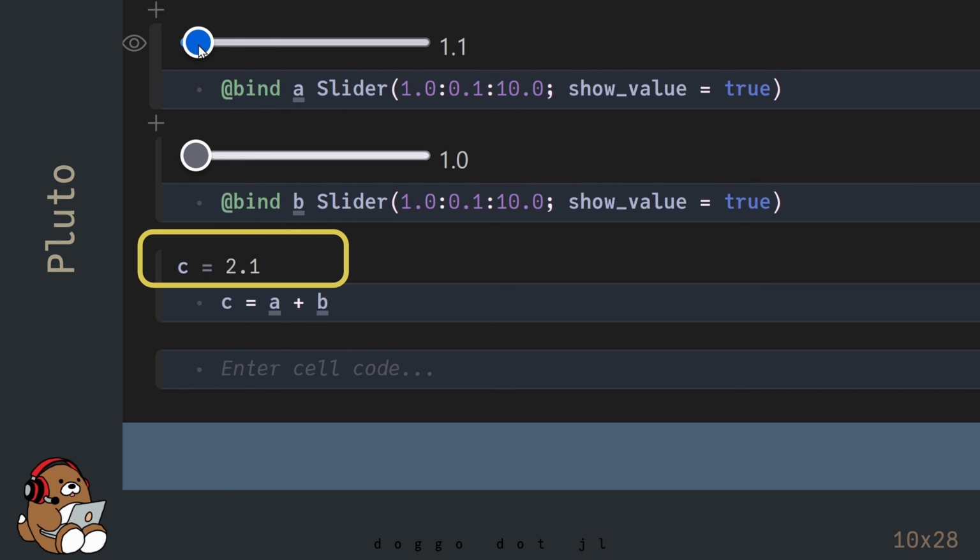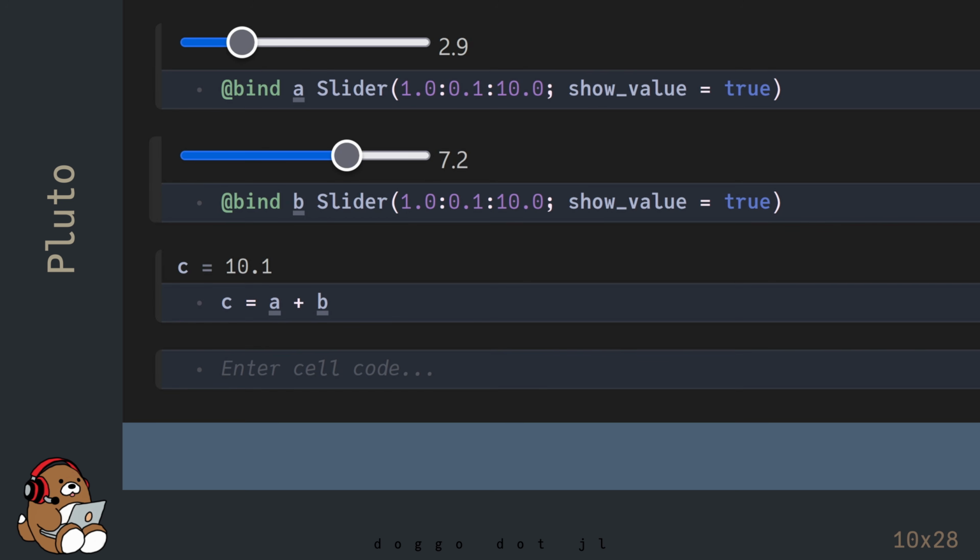When you move these sliders, the value assigned to the variable named lowercase letter c will mutate automatically. You can also move these cells up or down without impacting the calculations. To move a cell, drag and drop the space to the left of the cell.